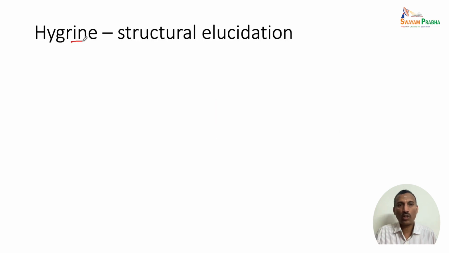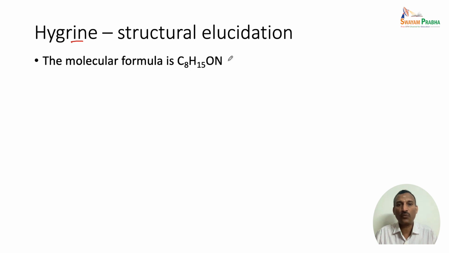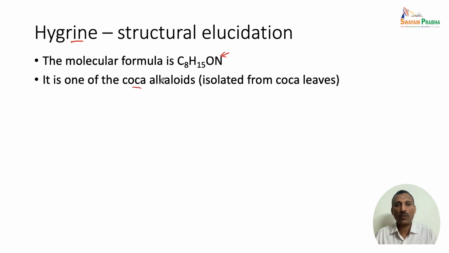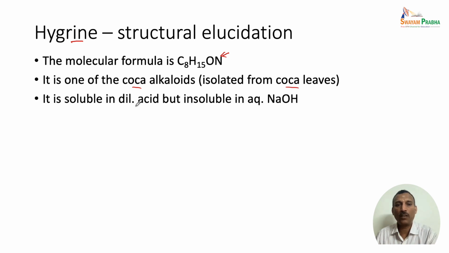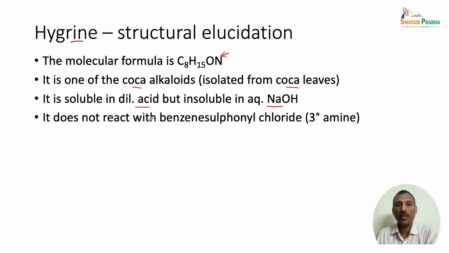We are going to look at the structural elucidation of an alkaloid named hygrine. The molecular formula of hygrine is given as C8H15ON. This has one nitrogen, and that is why this is an alkaloid. This is one of the cocoa alkaloids. That means this compound was isolated from cocoa leaves. It is soluble in dilute acid, but insoluble in aqueous sodium hydroxide, and it does not react with benzene sulfonyl chloride.